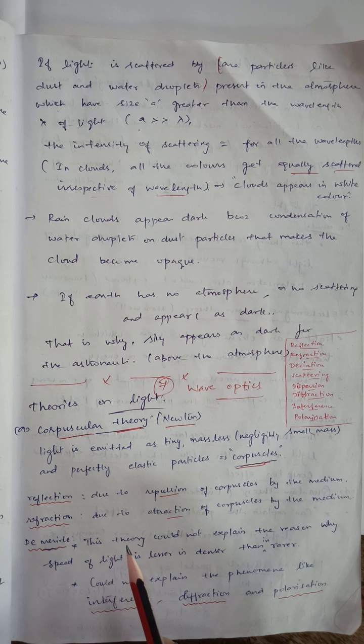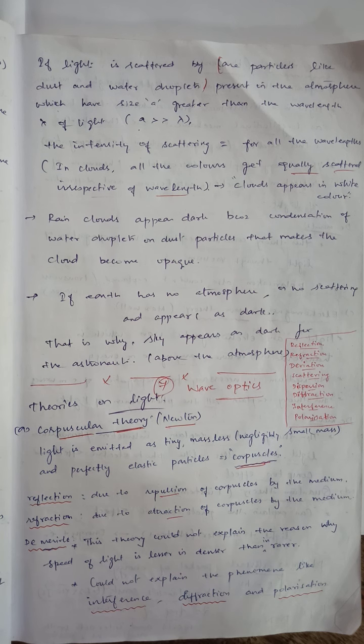If attracted, it will be accepted into the medium. And there are some demerits. First, this theory could not explain why the speed of light is lesser in a denser medium than in a rarer medium. Usually light travels faster in the rarer medium. So Newton couldn't explain this reason, and he could not explain phenomena like interference, diffraction, and polarization.